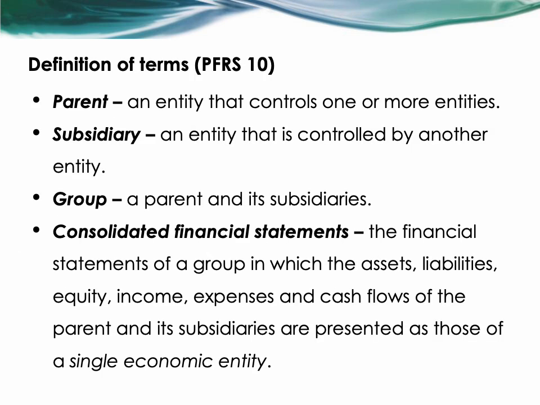So let's start with some key definitions as per PFRS 10, starting with what a parent is. When we say parent, this is an entity that controls one or more entities, while a subsidiary is an entity that is controlled by another entity. And when we say a group, this is simply a parent and its subsidiaries.